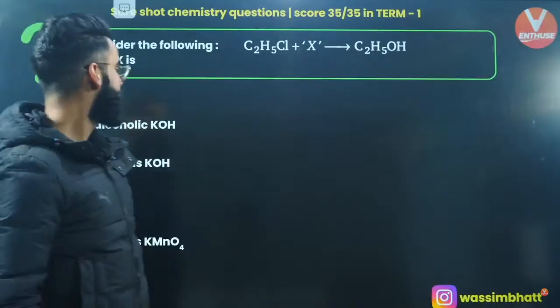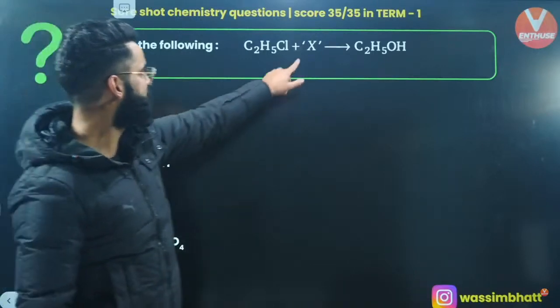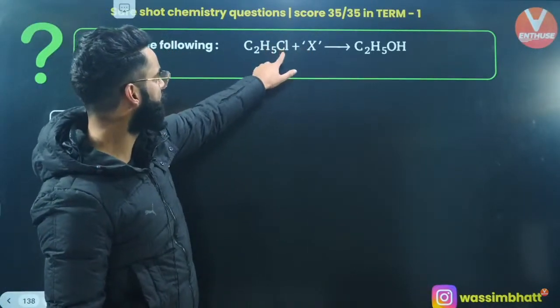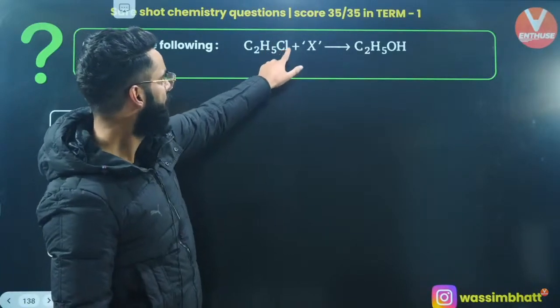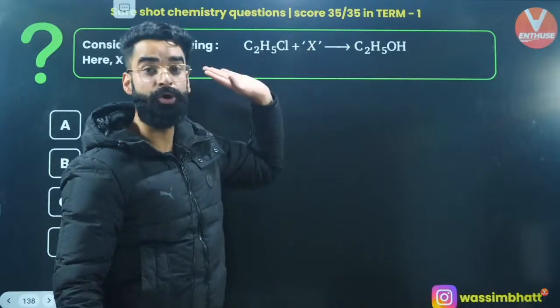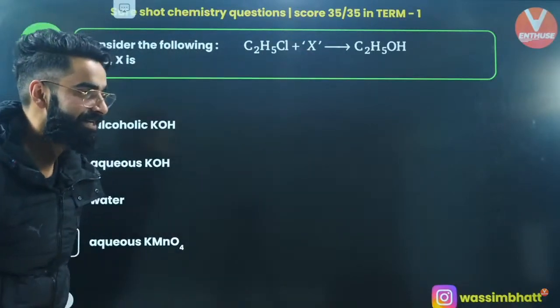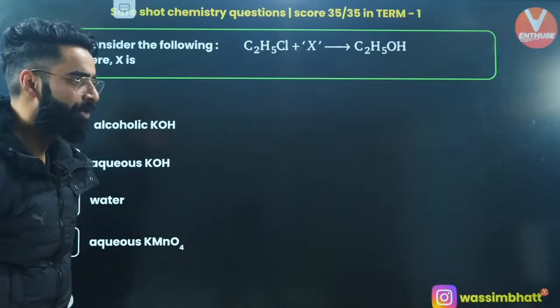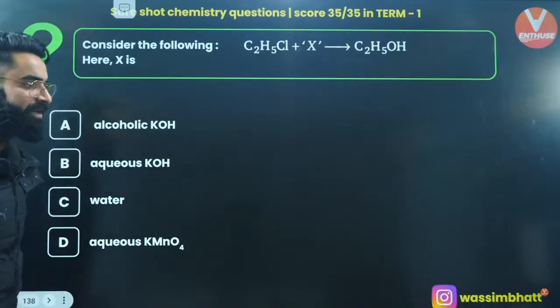Okay, this is the first reaction which is given to us. We are supposed to find X. What is this X, right? You're starting with alkyl chloride, ethyl chloride, and you're getting alcohol, right? From alkyl halide to alcohol, what do you need? Do you need alcoholic KOH, or aqueous KOH?